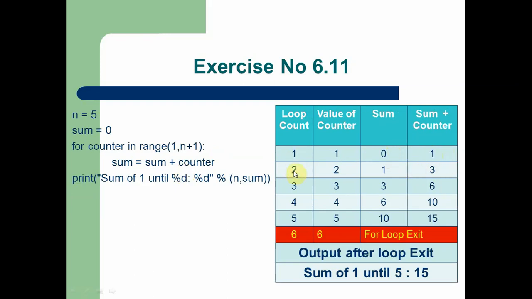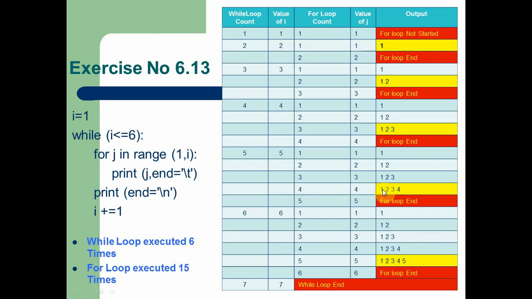Then when the second loop count executes, the value of the counter variable is 2. At that time the value of sum is 1, because in the last statement, sum is equal to sum plus counter, the value of sum was 0 and the counter variable was 1. We add sum and the counter variable and store the value in the sum variable. Again, in the second iteration, we add the value of sum with the counter variable, that is 1 plus 2, 3. And when the third loop is executed, the counter variable value is 3. In sum there is the value 3, so 3 plus 3, 6.